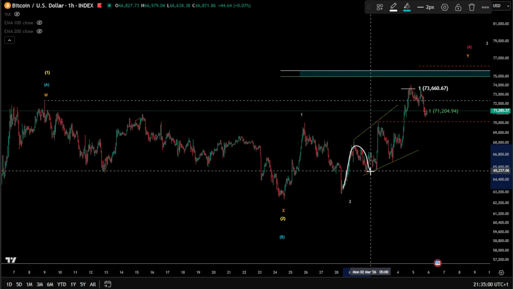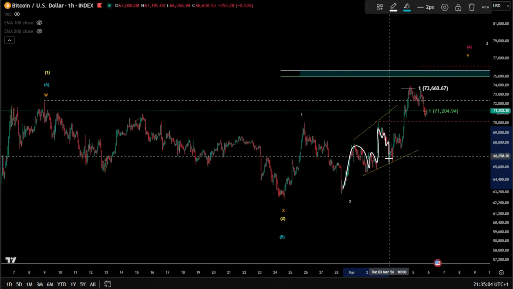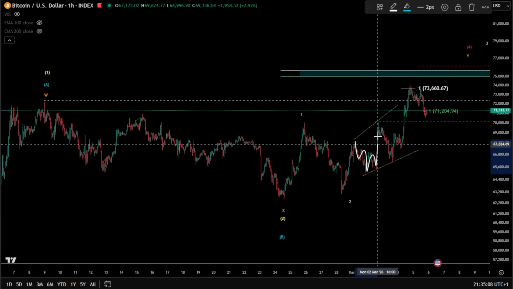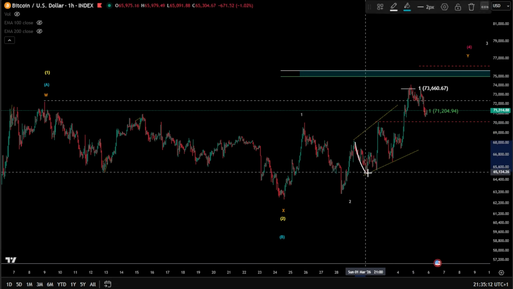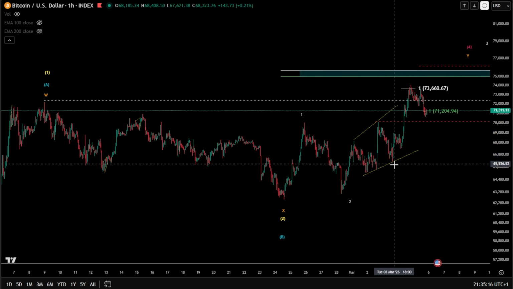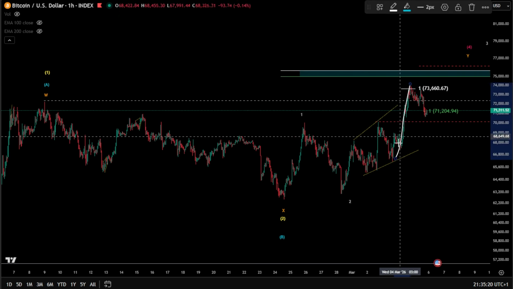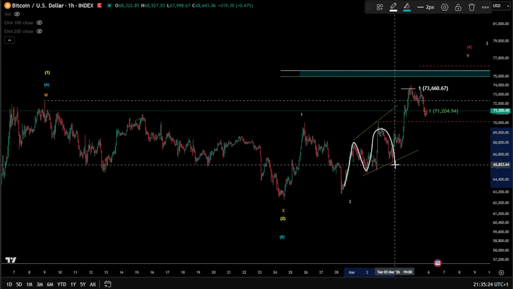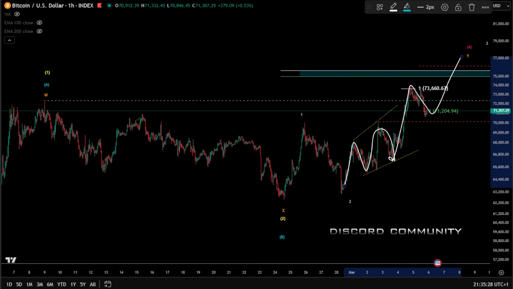Because if we have a 1-2 here, let's say this is 3 waves toward the upside, we got 1, 2, 3, 4 and a 5 running flat, that it can be 3 waves down, 3 waves up, 1, 2, 3, 4 and a 5 failing to take the low. Running flat means reversal, and that means a strong reversal, and this is exactly what we got. We got an impulse after it, and this might be a wave 3, and that means 1 ABC running flat, and then wave 3 toward the upside, and then 4 and a 5.